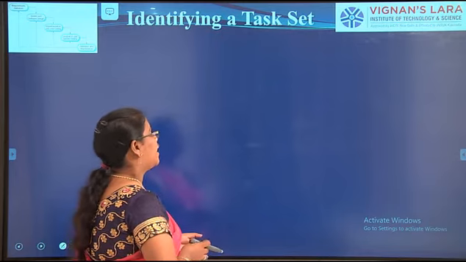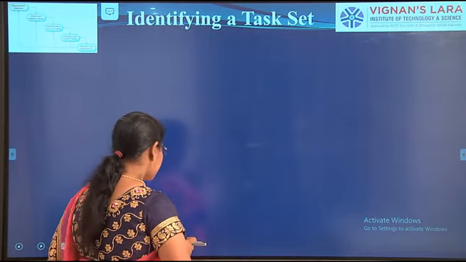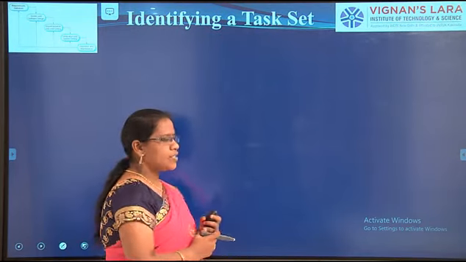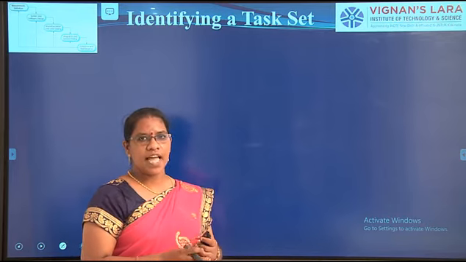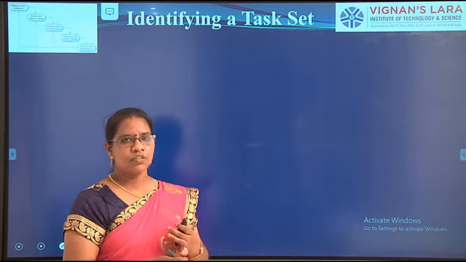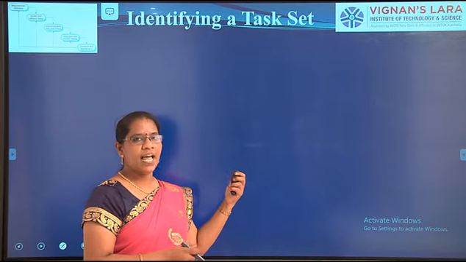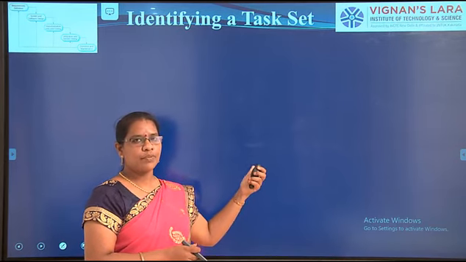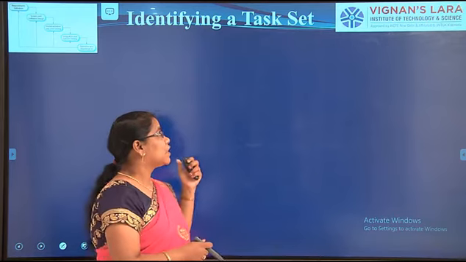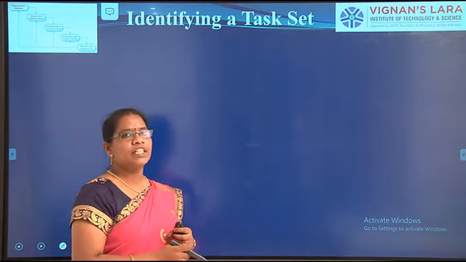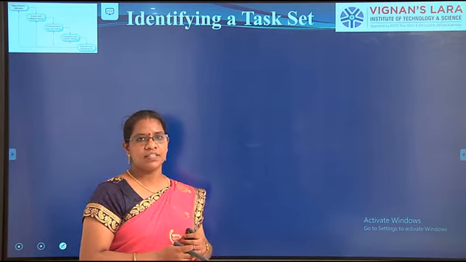And next, identifying a task set. We have seen the process is a set of activities, actions and tasks. We have seen the activities. Activities are nothing but communication, planning, modeling, construction and deployment. And now we will go for the task set. How to identify a task set.